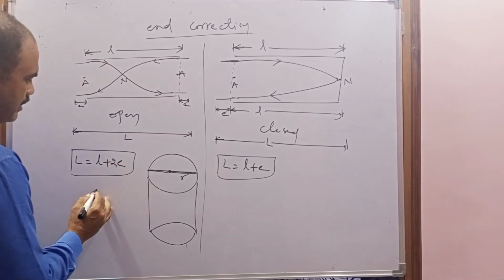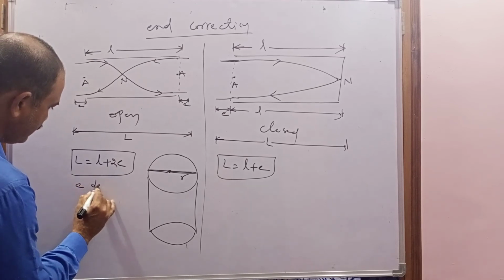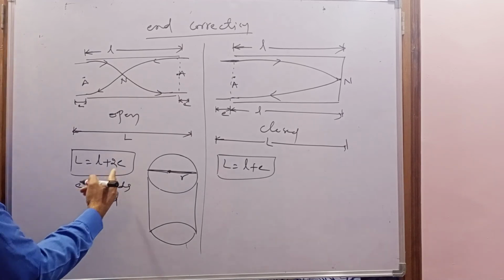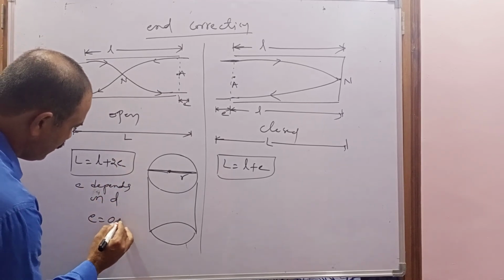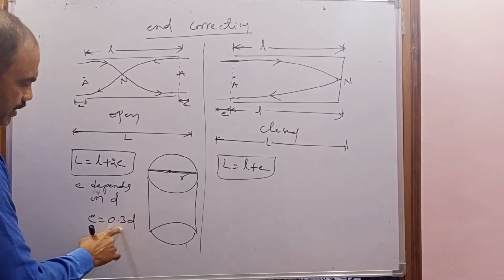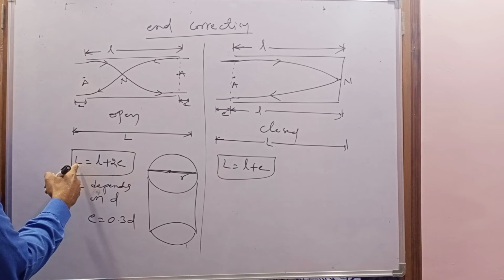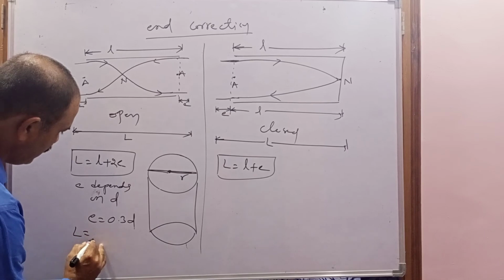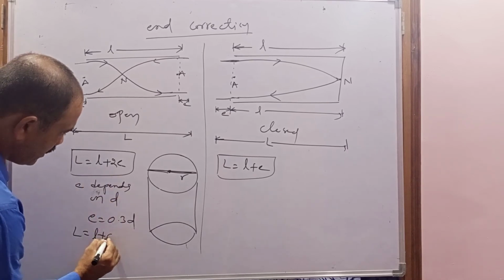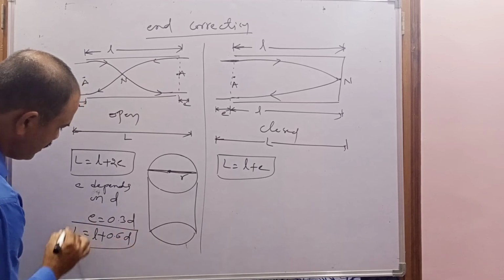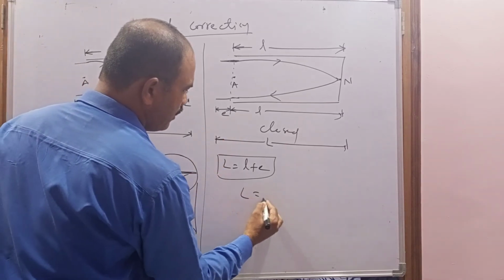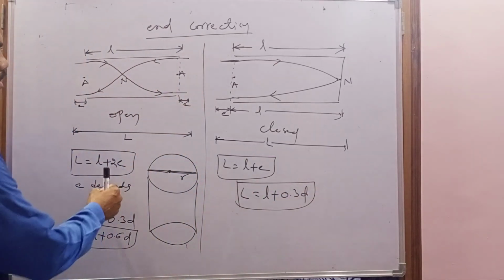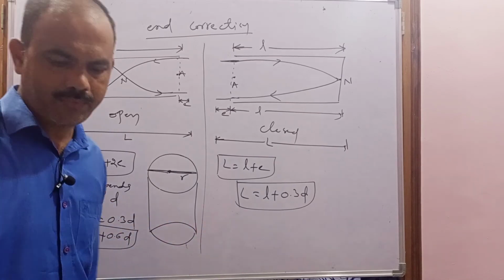So E depends on the diameter D. The relation between E and D is E equals 0.3D, that is 0.3 times the diameter. So what is the formula for the actual length of the stationary wave in terms of the length of the pipe and its diameter? L equals l plus 2 times 0.3D, that is l plus 0.6D. In the case of the closed organ pipe, L equals l plus 0.3D. So this is about the end correction in the case of the open organ pipe and closed organ pipe. This is today's topic.